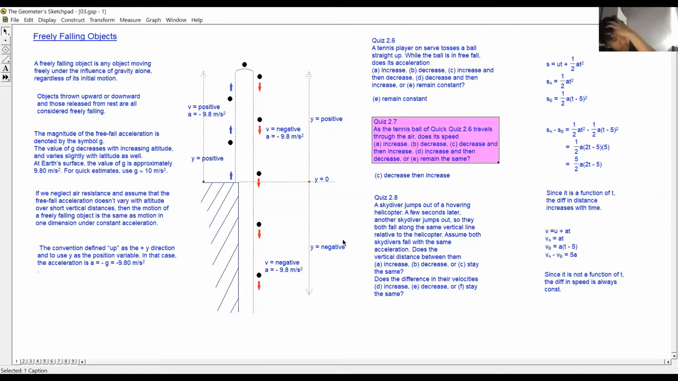The second part, you read the second question. As the tennis ball of Quick Quiz 2.6 travels through the air, does its speed increase, decrease, decrease and then increase, or increase and then decrease, or remain constant?